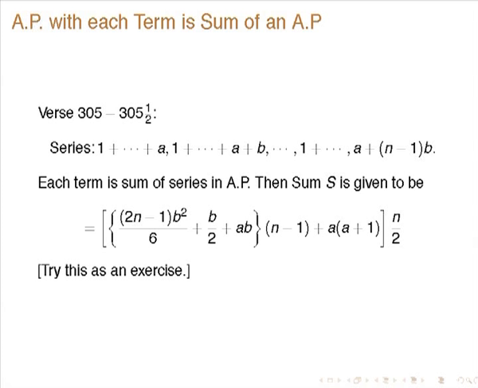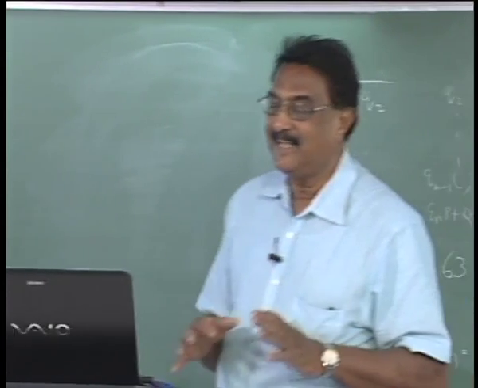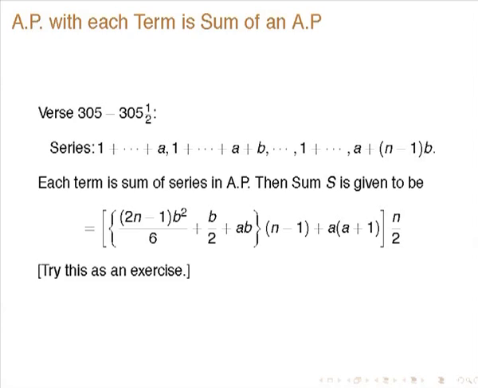Then he also now goes to an arithmetic progression in which each term is again a sum of an arithmetic series. Okay. So, the series is 1 plus etc. up to a, and the next term is 1 plus etc. up to b, and the last term is 1 plus etc. up to a plus n minus 1 b. So, this is the thing. Each term of the series is a sum of a series in arithmetic progression.